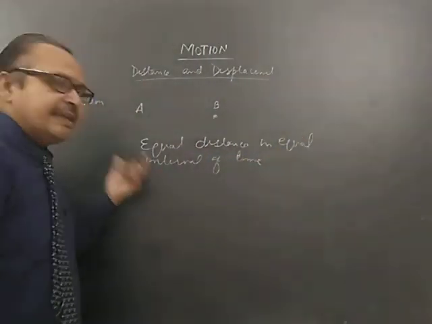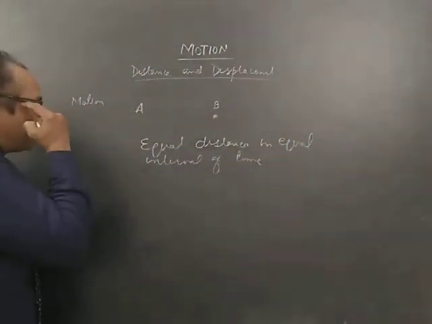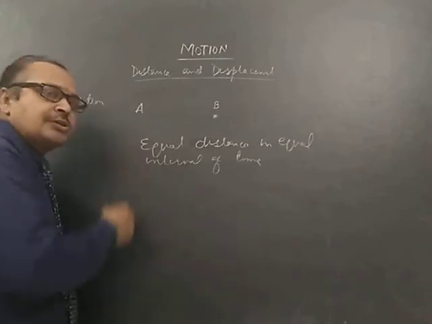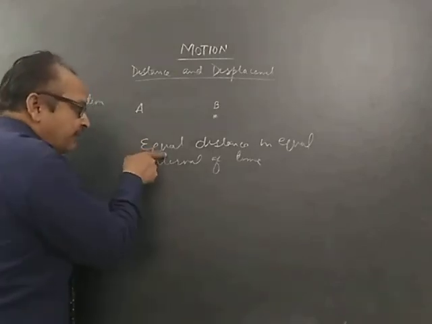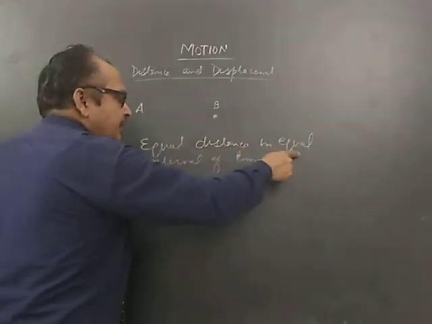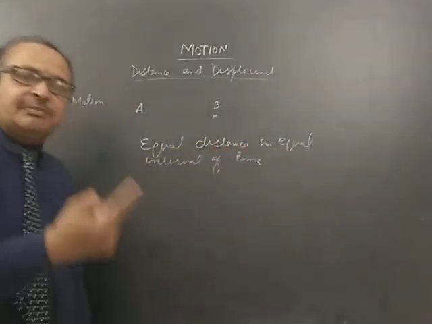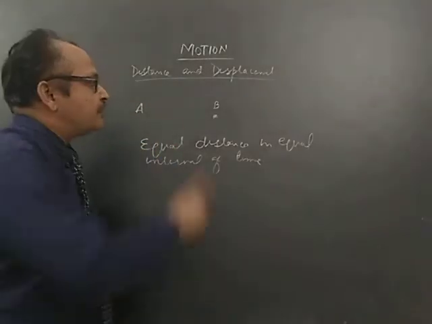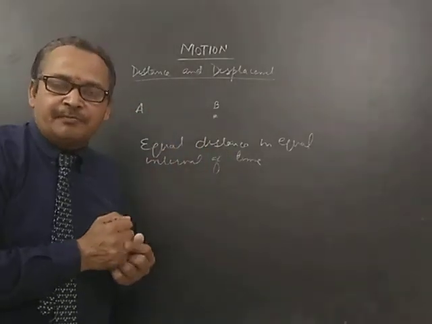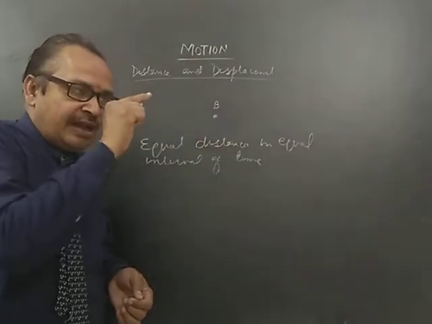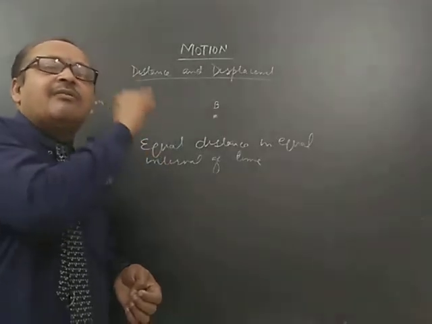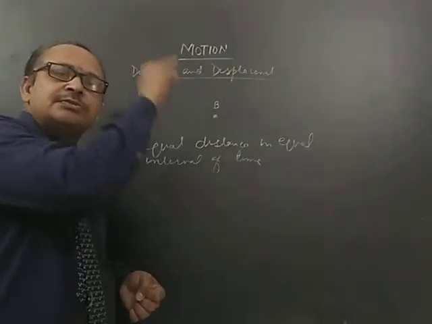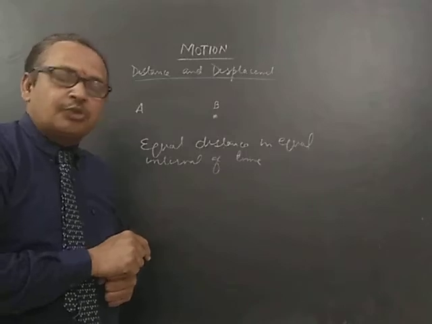So what is happening? The body is showing a kind of motion where it covers equal distance in equal interval of time. The same thing happens in your clocks. When you talk about a wall clock which has an hour hand, after every 12 hours it will complete one rotation, or you can say one revolution.